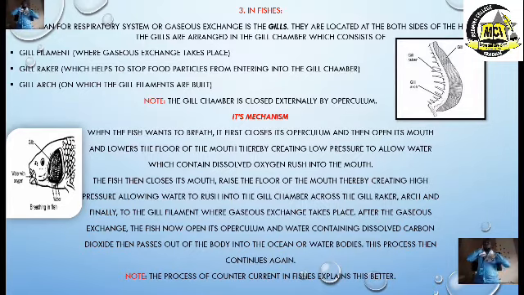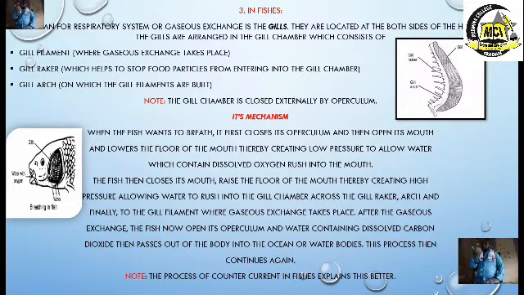When it opens the mouth, what happens? It lowers the floor of the mouth. As it lowers the floor of the mouth, what pressure is the fish creating? The fish is creating a low pressure. As we've studied in our transport system in the heart, we have the low pressure and then we have the high pressure. We said the arteries have high pressure, while the veins have low pressure. The same low pressure is created within the mouth. And then what happens? When low pressure is created, there is a big space. Therefore, water will be allowed to rush into the mouth.